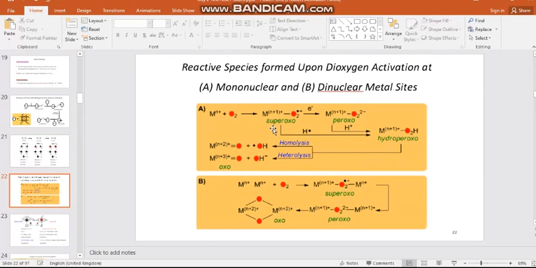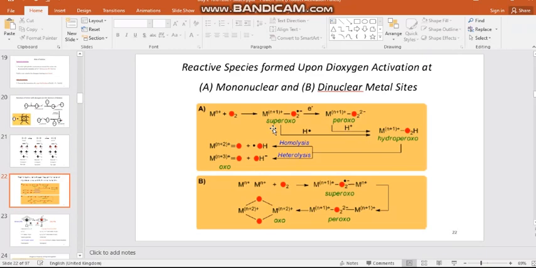Organic molecules are in the singlet spin state, but molecular oxygen in the ground state is in the triplet spin state. So one is in the singlet spin state and the other is in the triplet spin state, and their direct reaction is not possible. This is a spin forbidden process. The spin multiplicity difference won't allow the direct reaction of molecular oxygen with your organic substrate.